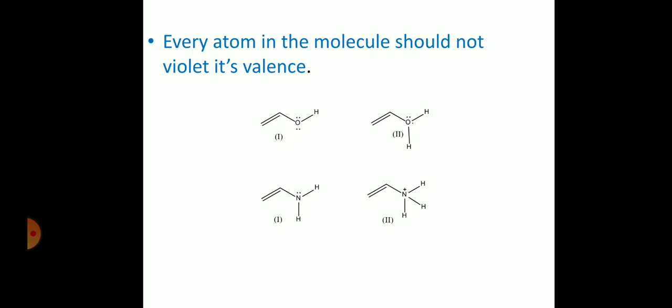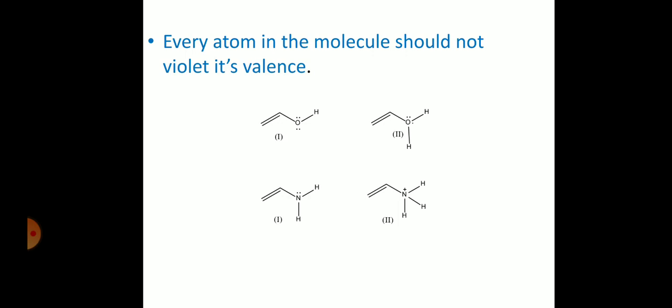Okay, I just want to conclude the things in the easiest way. So our aim is the easiest way to understand. First thing is resonance, second thing is resonance structure, third thing is resonance energy, fourth thing is the conditions. First, resonance: the existence of two or more structures with the same bond connectivity but differing in electron distribution is called resonance.